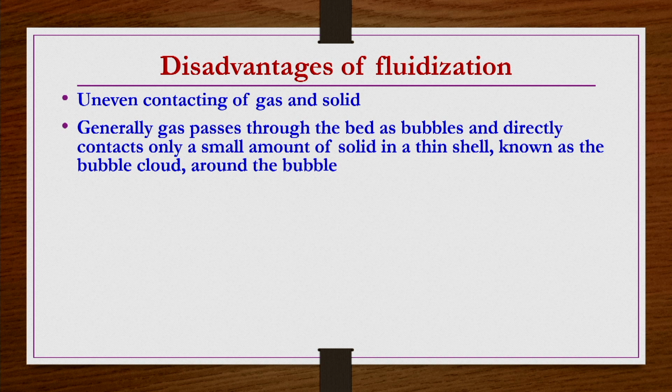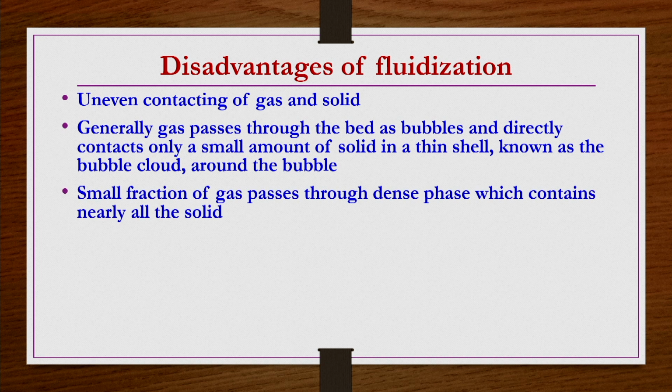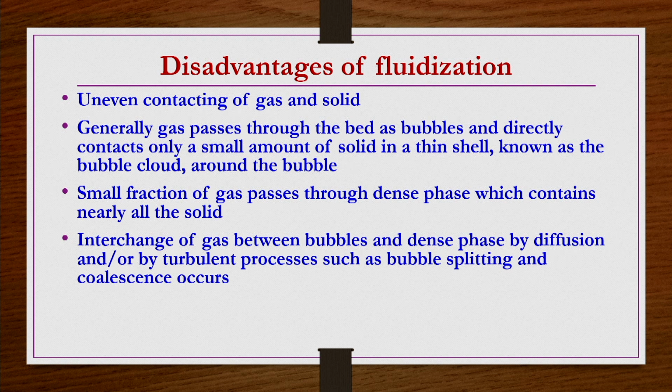the bubble clouds, etc. As we have seen, these voids, the bubbles that are forming, are almost free of particles, and sometimes they expand so much that they contact fewer particles, and a small fraction of gas passes through the dense phase which contains nearly all the solids. There is no evenness.